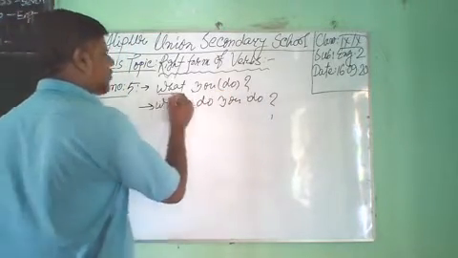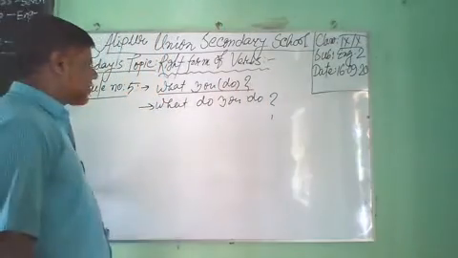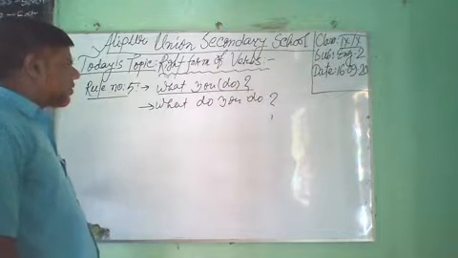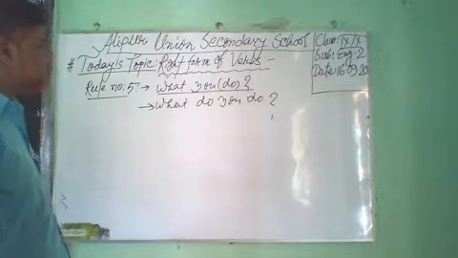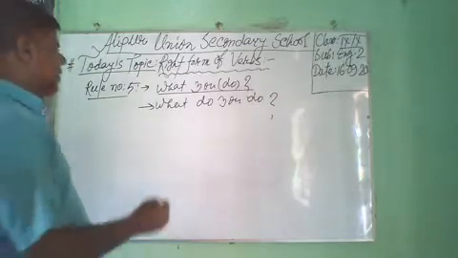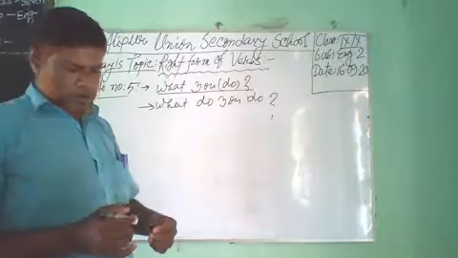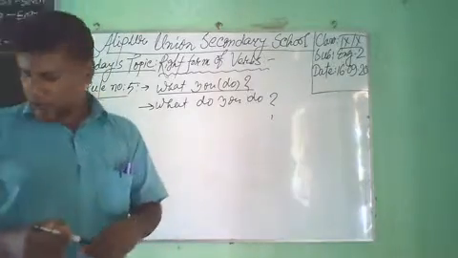There is no auxiliary verb in this sentence, so we have to use an auxiliary verb before the subject. What do you do? Have you understood? Dear student, look at the blackboard.